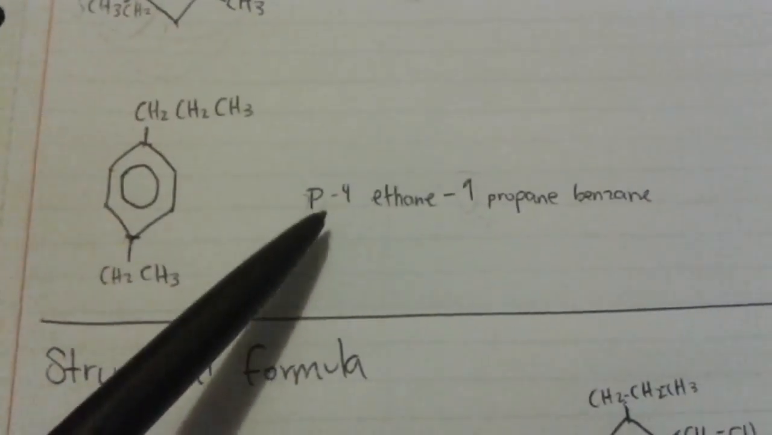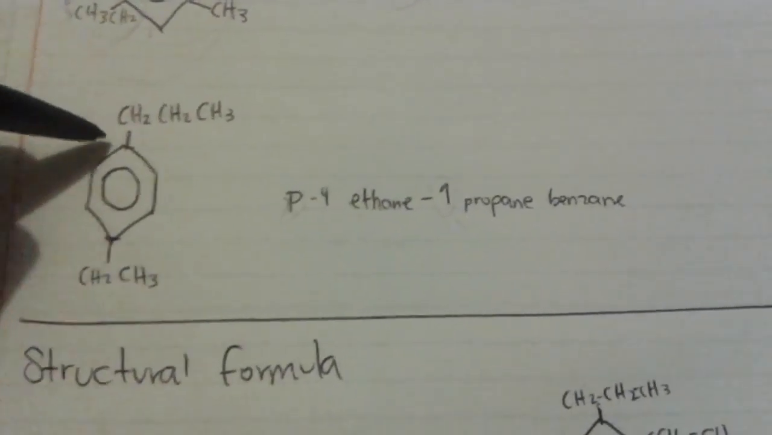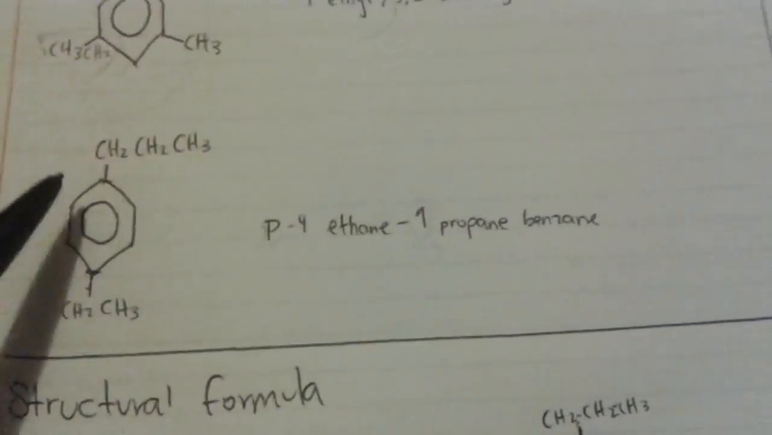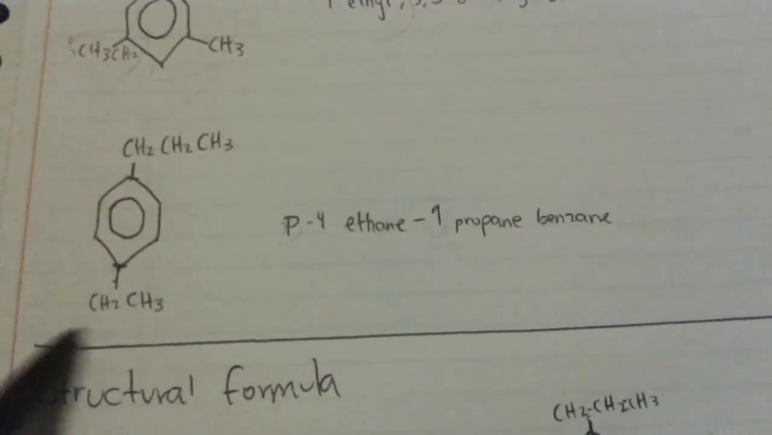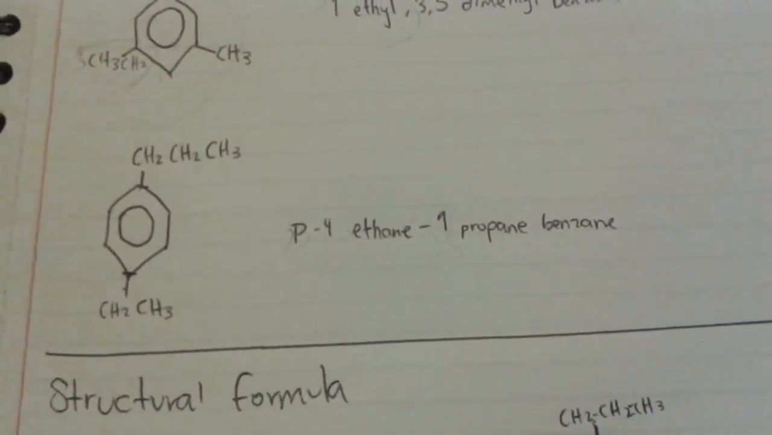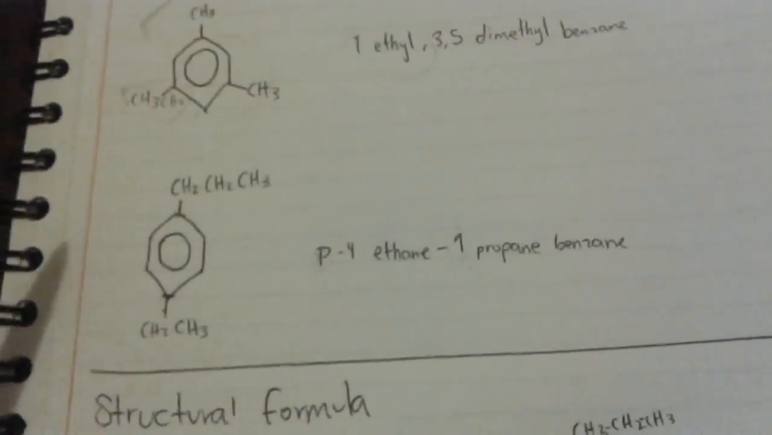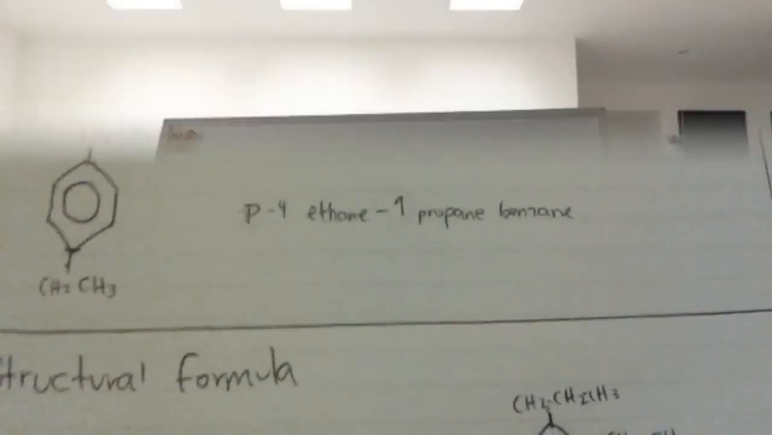Then is 4-ethyl-1-propylbenzene. The 4 is because it's on the other side. Then ethyl, because it's in alphabetical order as I said, and propyl because here's the propyl. Benzene is the same, because it's an aromatic.